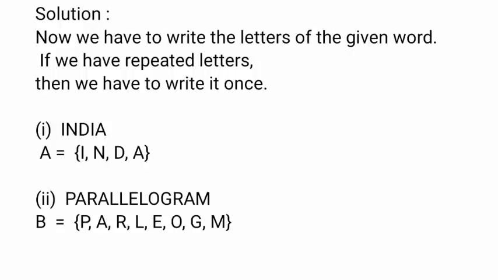The first question is India. We take set name A, equal to I. The roster form is I, comma N, comma D, comma A. Because I is repeated 2 times, therefore we write it once. Therefore the roster form is A equal to {I, N, D, A}. Second word is parallelogram.